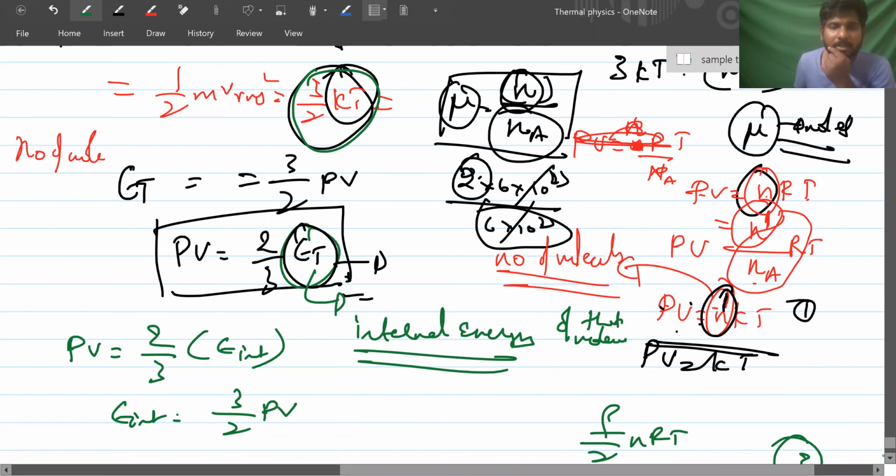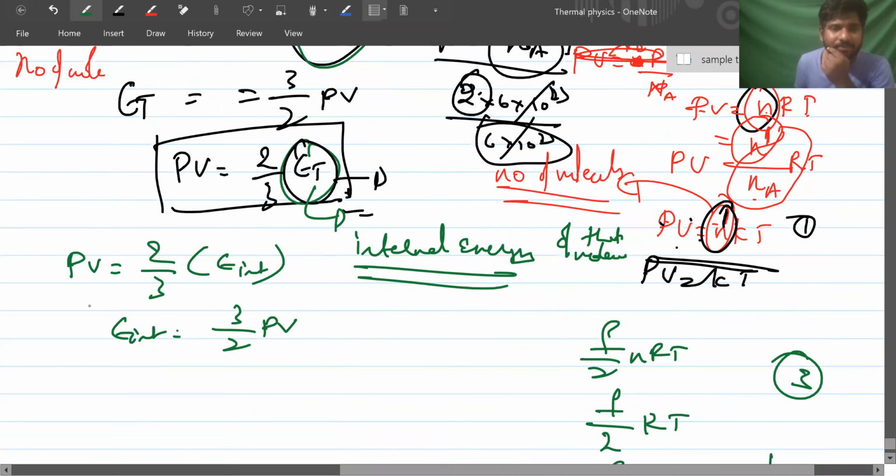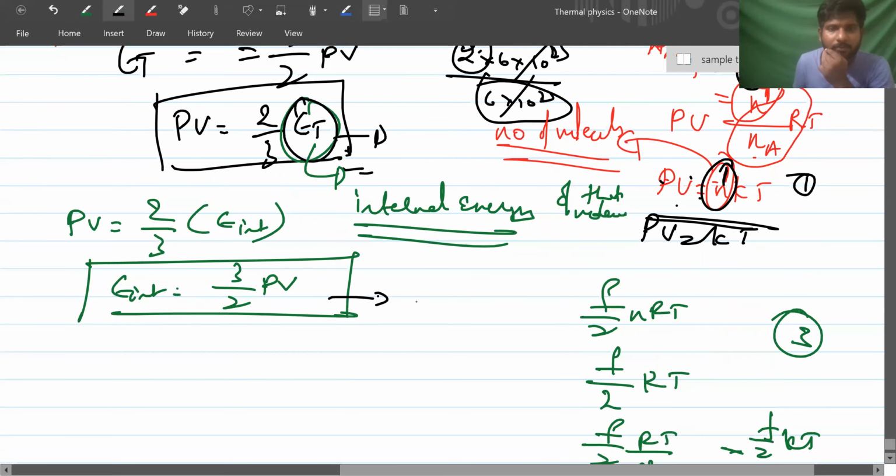And sometimes energy density will be given formula. This is energy, internal energy.